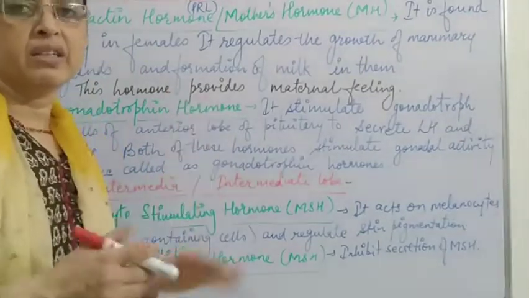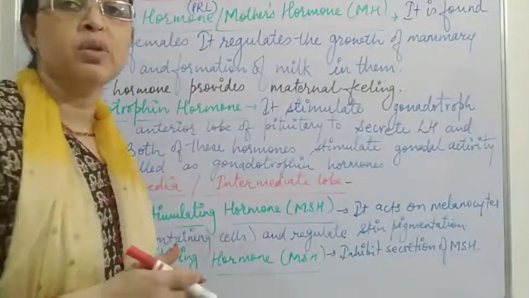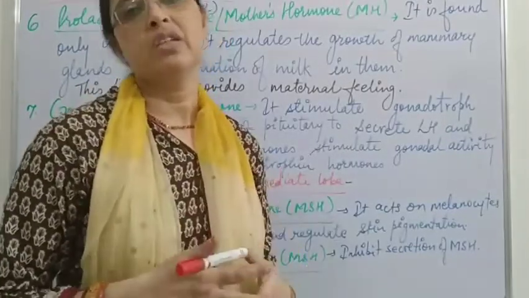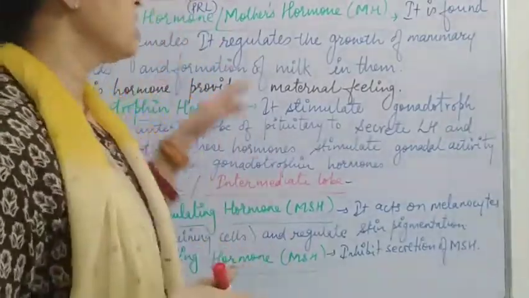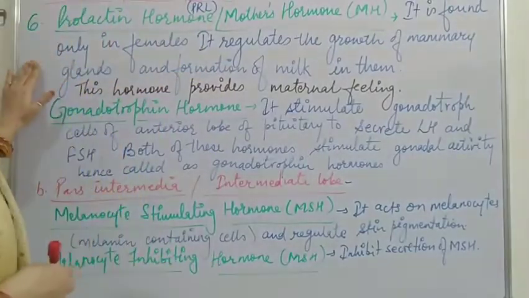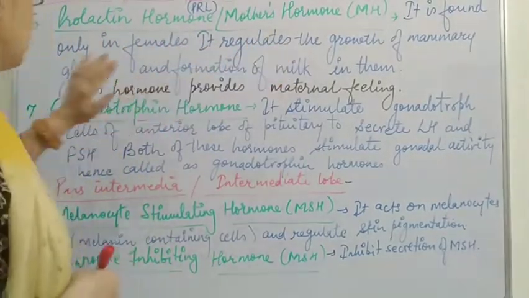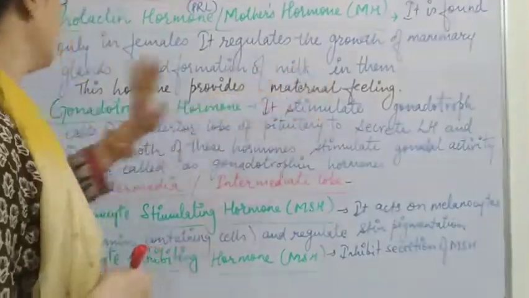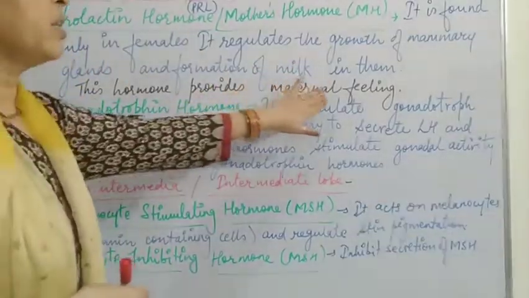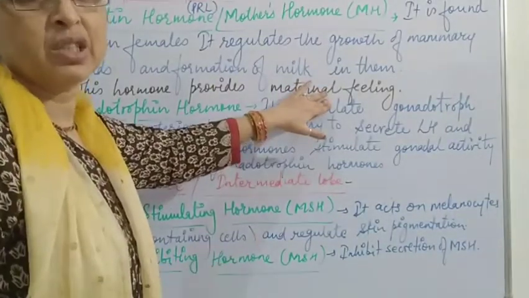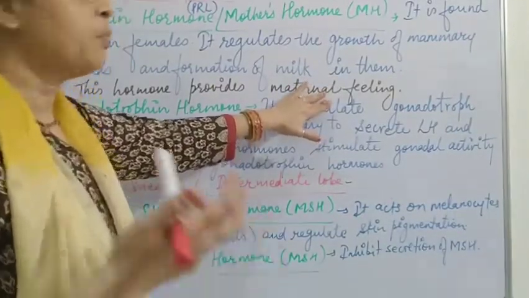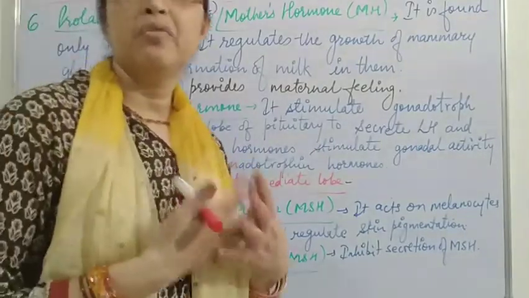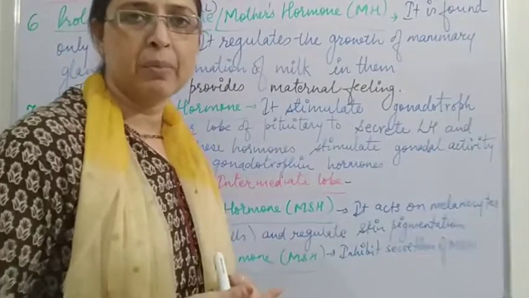Prolactin is responsible for the secretion of milk from the mammary glands after the delivery of a baby, and it is found only in females. It regulates the growth of mammary glands and the formation of milk in them. It provides the maternal feeling in the mother who is feeding milk to her baby.